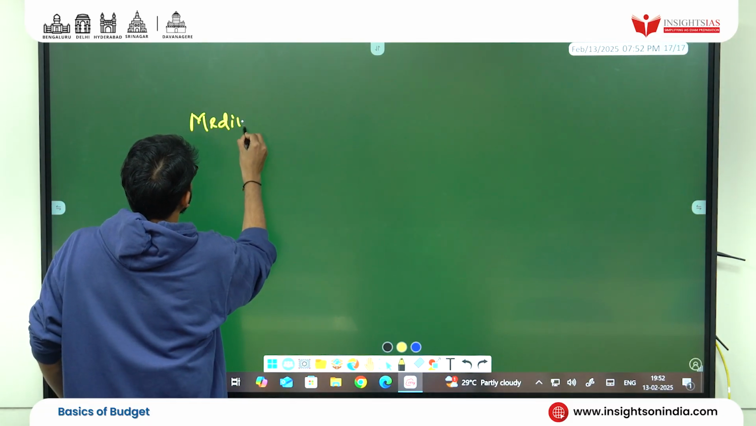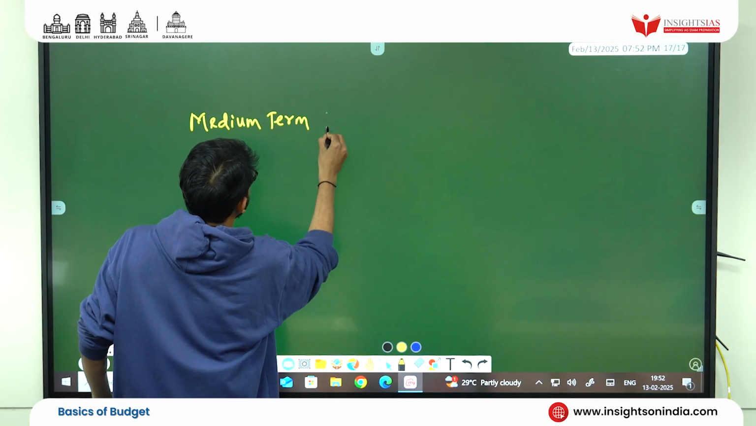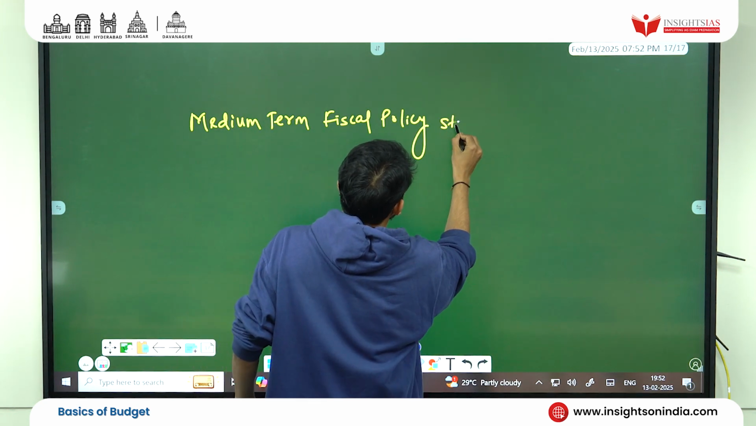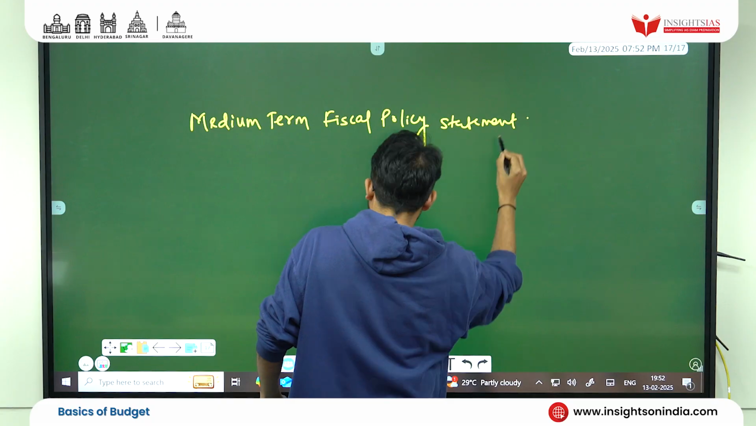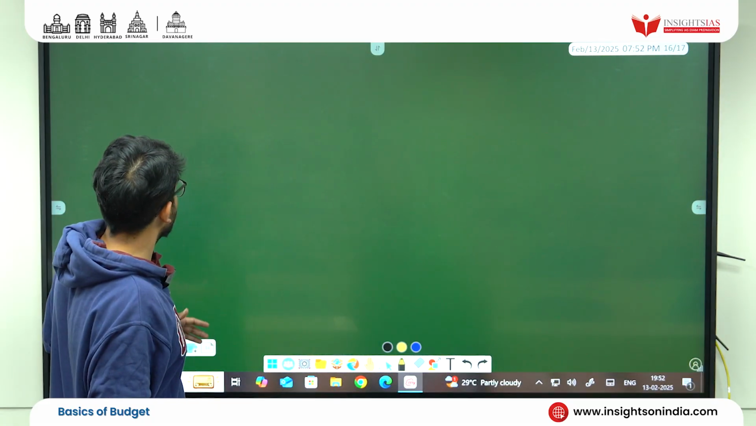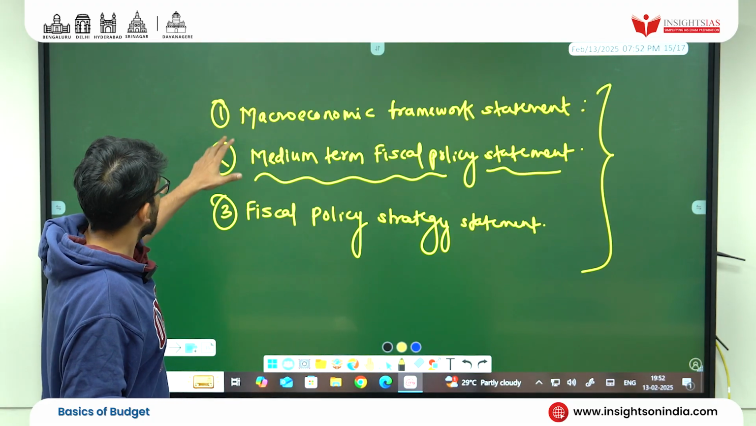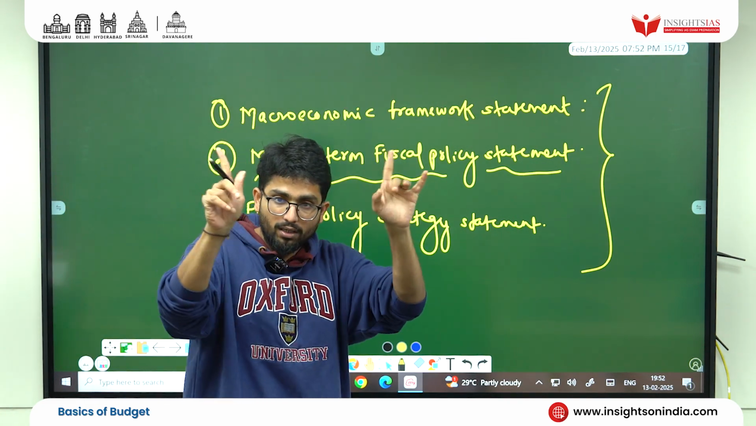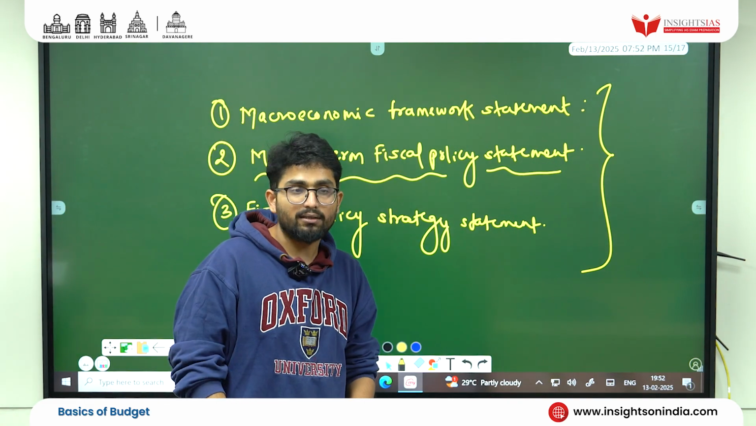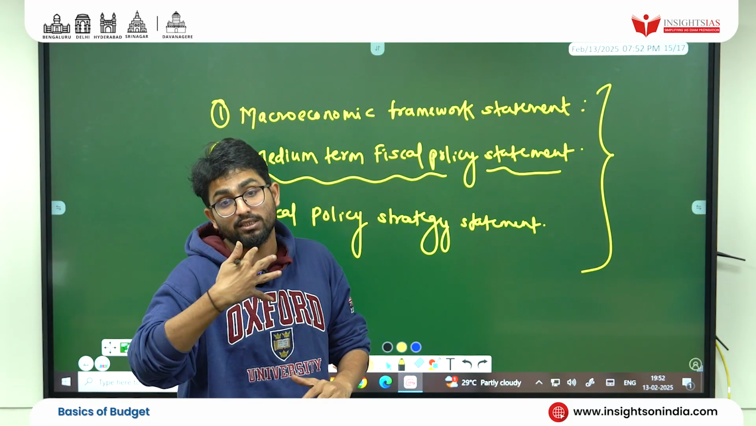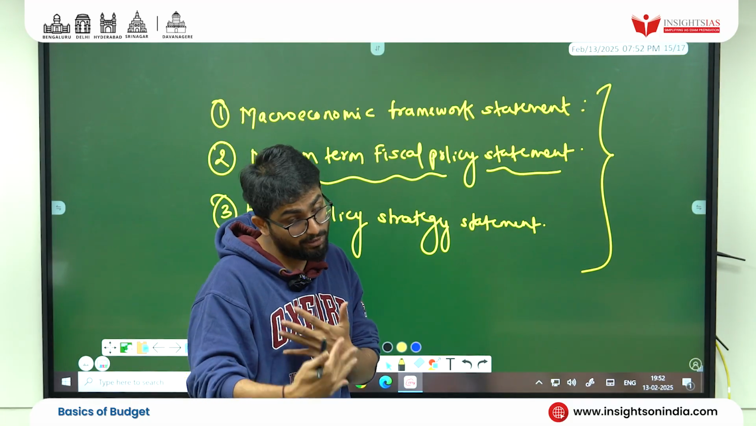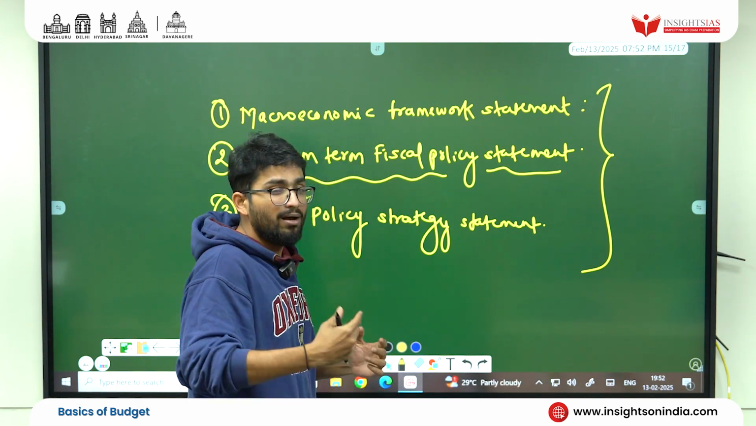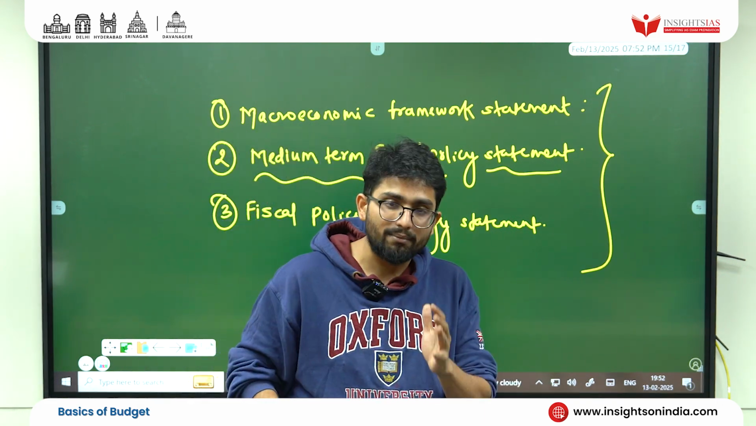Medium term fiscal policy statement. So students, if you just see the beauty, can you see that? One second, it's back. Macroeconomic: a broader picture of the economy, and a framework. You require a framework to understand things. Second, medium term. So they are concerned about the medium term. Short term is also there, the budget. Long term is also there, and medium term is also there. And third is fiscal policy strategy. What is your strategy? Tell me your strategy.